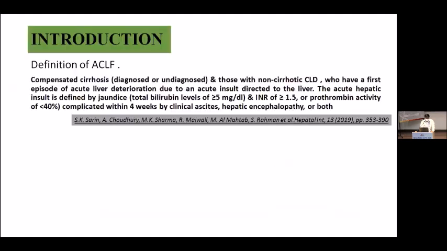ACLF is defined as compensated cirrhosis, diagnosed or undiagnosed, and non-cirrhotic chronic liver disease, in patients who have a first episode of acute liver deterioration due to an acute insult directed to the liver. The acute hepatic insult is defined as jaundice with bilirubin more than 5 and INR of more than or equal to 1.5, complicated within 4 weeks by clinical ascites, hepatic encephalopathy, or both.